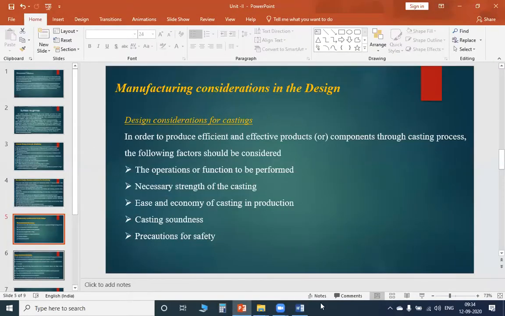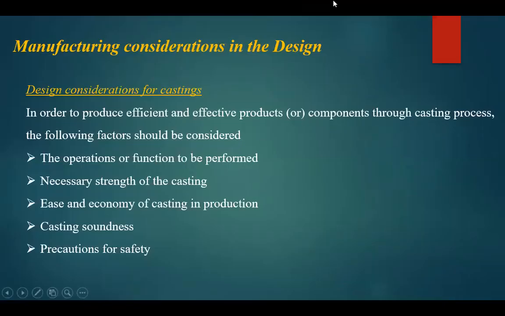Design considerations. So, one is the manufacturing considerations in the design. It explains the design considerations for castings. In order to produce efficient and effective products or components through the casting process, the following factors should be considered: the operations or functions to be performed, strength of the casting, ease and economy of the casting in production, casting soundness, and precautions for safety.